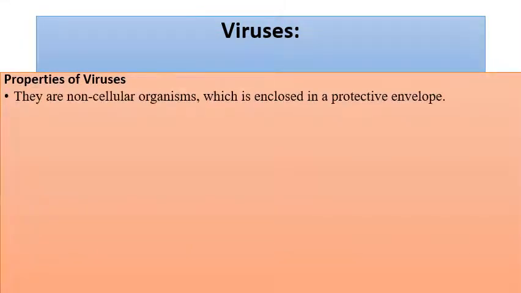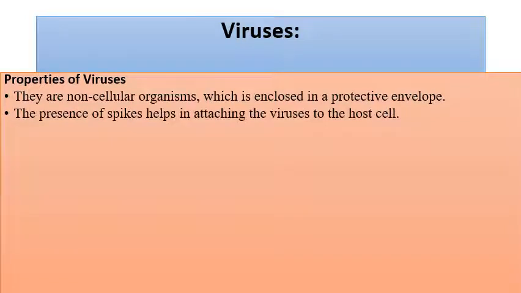See, these are the properties of viruses, and viruses are one of the non-cellular organisms on earth. They do not have a cell wall, and they have a protective covering of protein, whose single unit is known as a capsid. Inside that protein covering they contain the genetic material, DNA or RNA. You have already seen the structure of viruses: they have spikes, and those spikes allow them to attach to the host cell, so that they can make the host cell work for them as a living being.